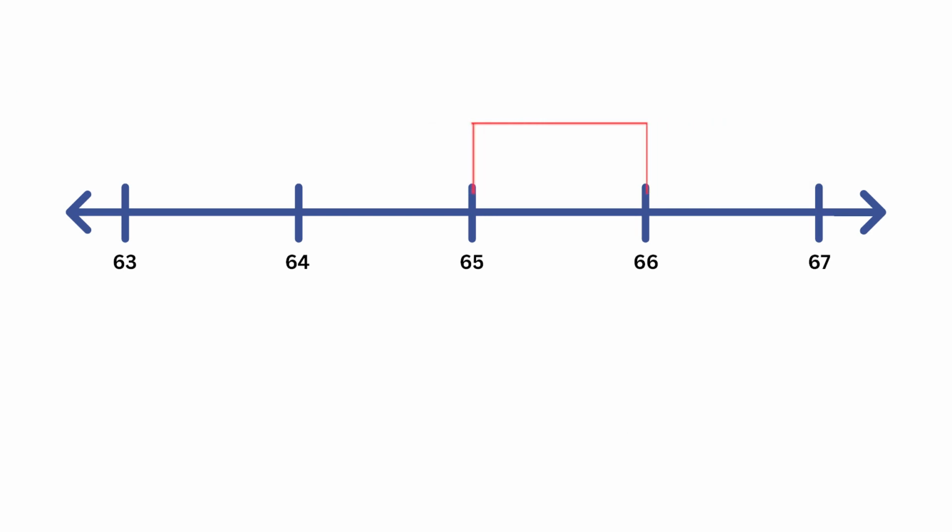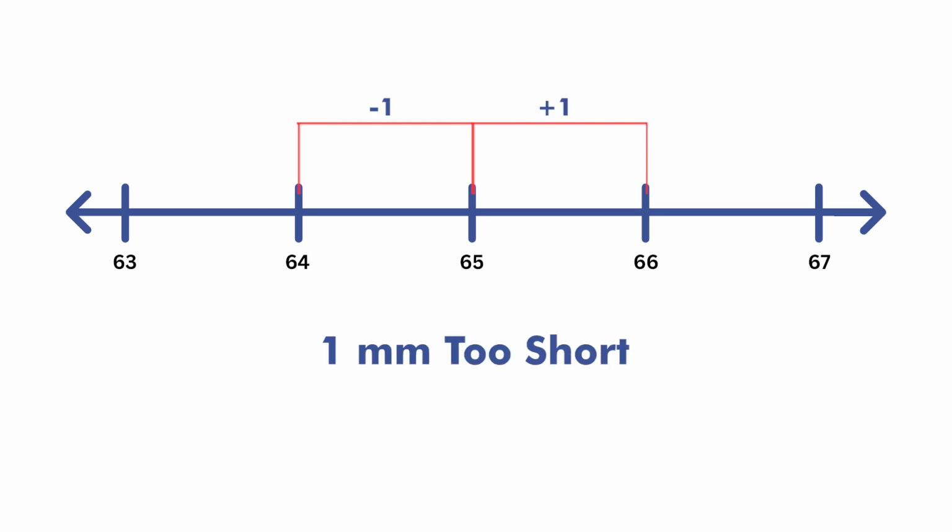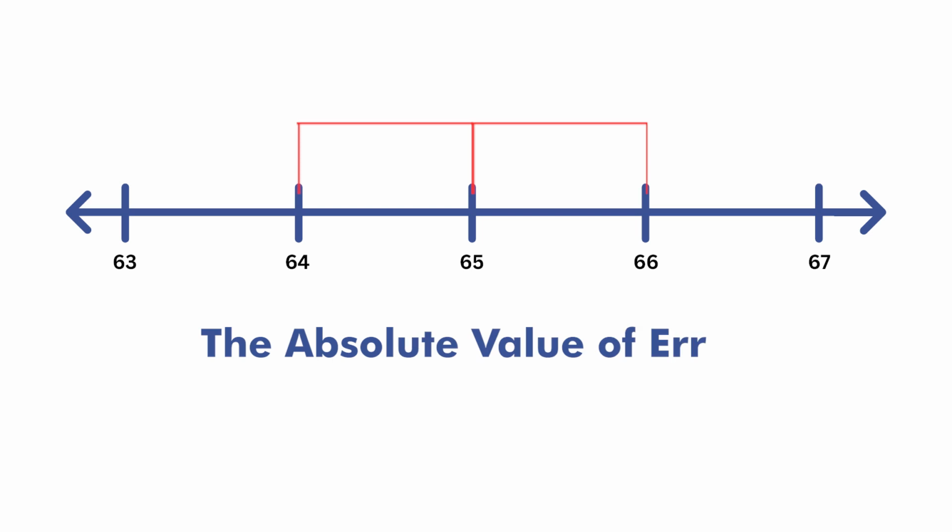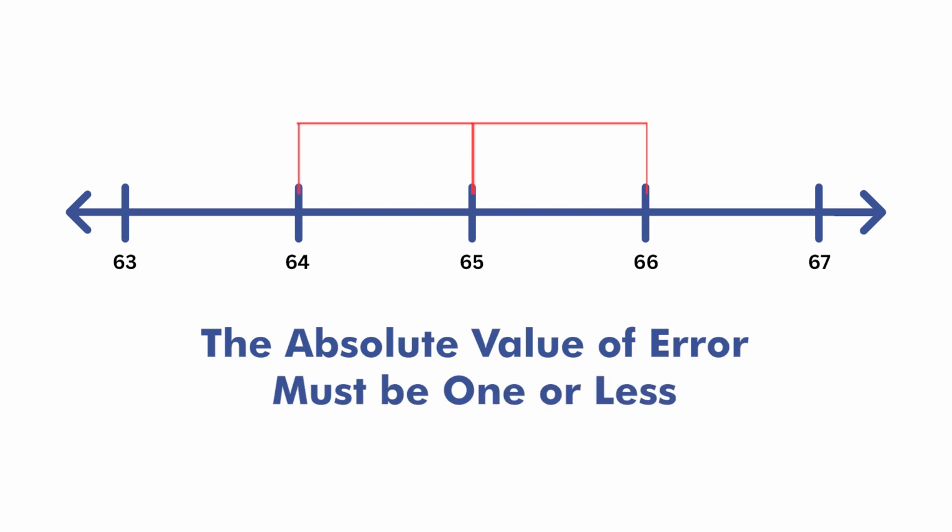And the company's decided that it's okay if the metal piece is 1 millimeter too long, and it's okay if the metal piece is 1 millimeter too short. It's okay to be up to 1 millimeter too big or up to 1 millimeter too short, but not more than 1 millimeter too big and not more than 1 millimeter too short. So in this case, you could say that the absolute value of the error from the specification of 65 millimeters must be 1 or less.